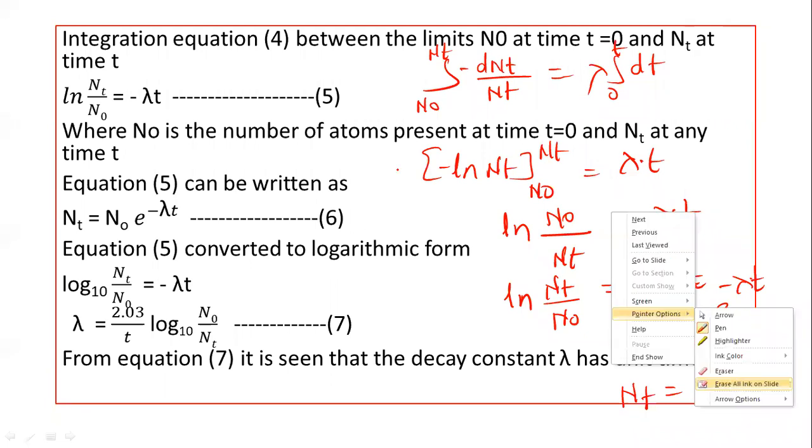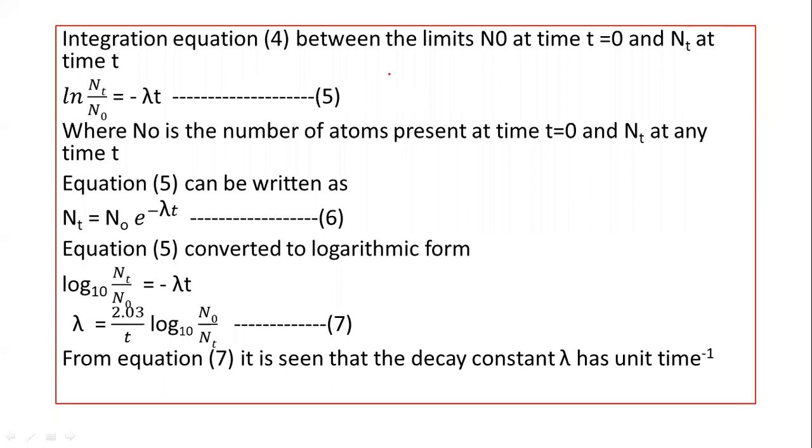Or we can write this equation now in this way also: ln N0 upon Nt. This goes to the numerator here, so the sign will change, and it is equal to lambda into t. In this way we can write the equation.